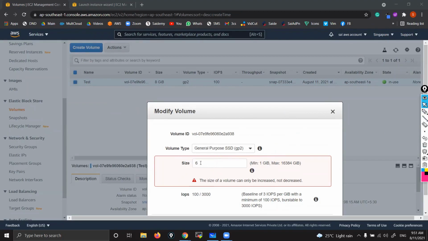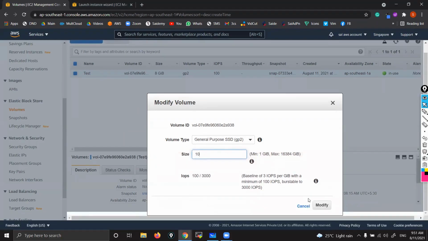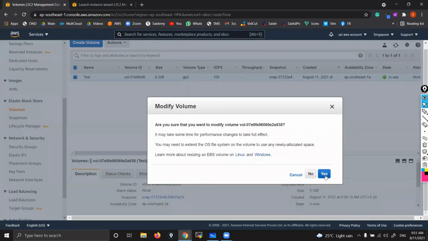Now I want to decrease, it won't allow. But I want to increase, yes, 10 GB. Happily, you can see 10 GB, click on modify. That's it. It is not throwing any error. Just one click, modify. And yes, don't worry about this. It takes some time.